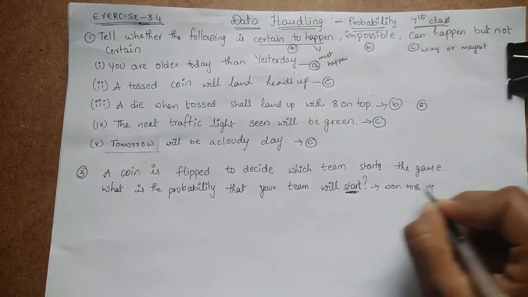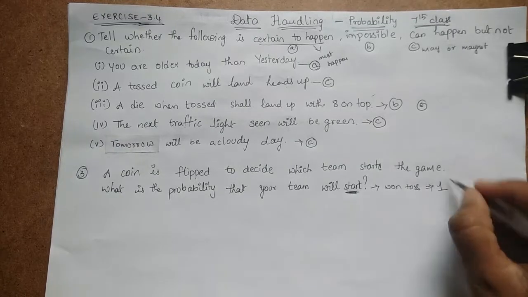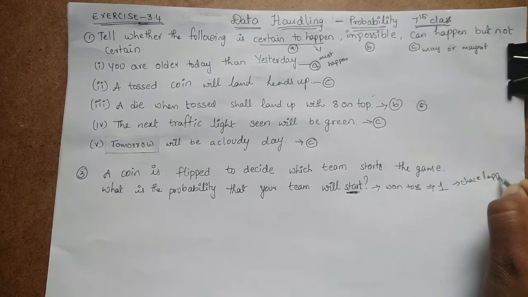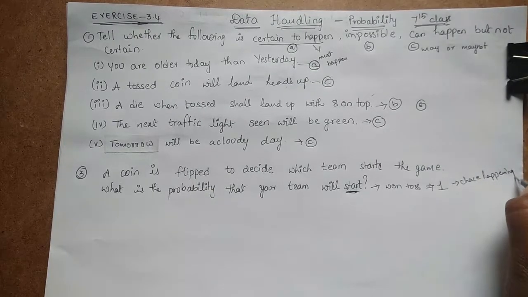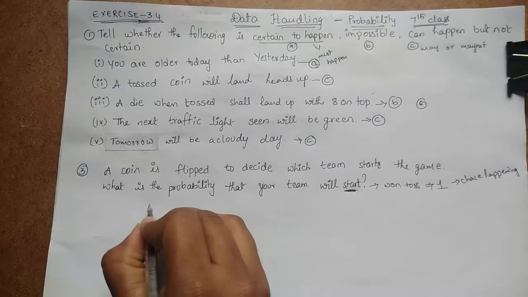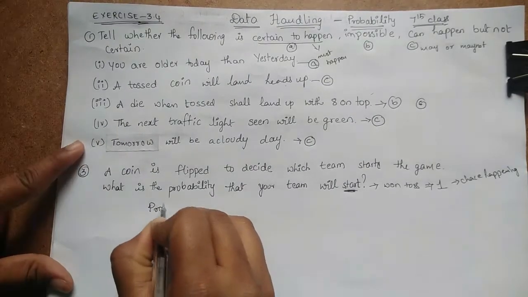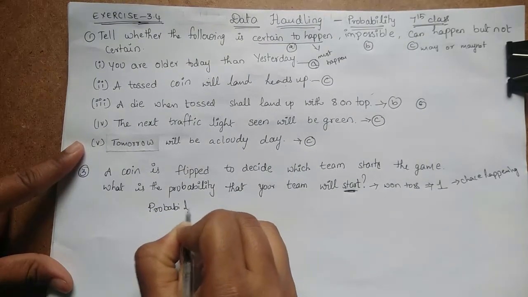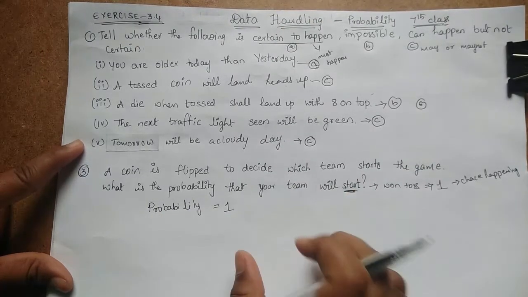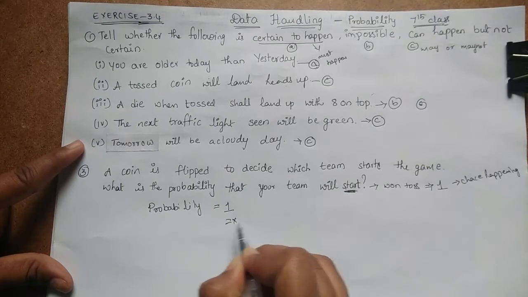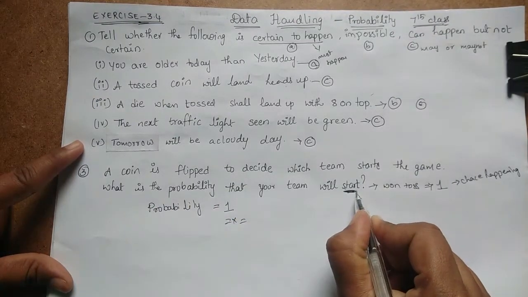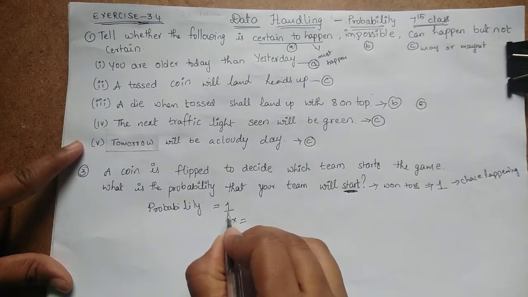It means they have a 100% chance of happening, right? So what is the probability that your team will start? The probability is 1, because it must happen. So must happen is equal to 1. There is no chance of not happening, that is 0, because here the starting team won the toss. That's why they get the probability 1.